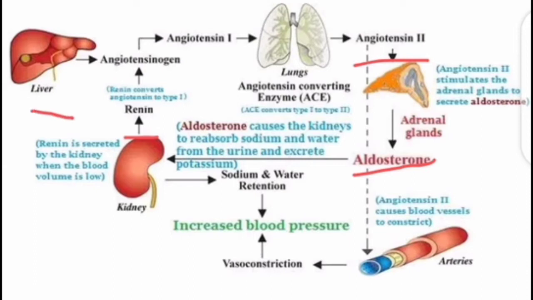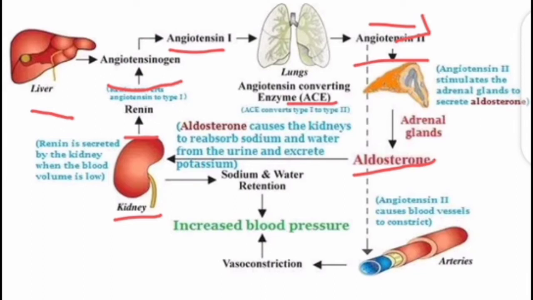The liver cells produce a pre-enzyme called angiotensinogen, and it is converted into angiotensin 1. This is because of the action of renin, which is an enzyme released from the kidney due to the low flow volume leaving through the nephrons. Angiotensin 1 is converted into angiotensin 2, and this happens by an enzyme called ACE. ACE means angiotensin converting enzyme.